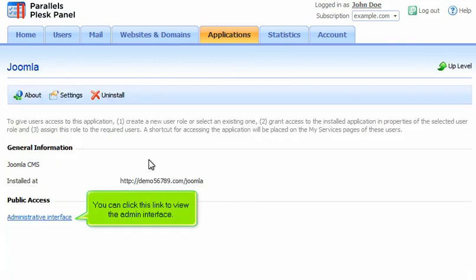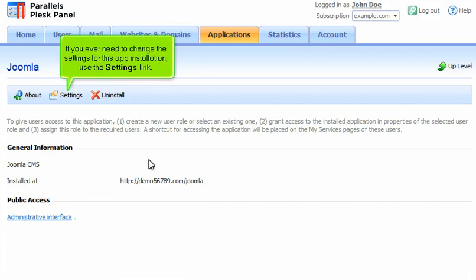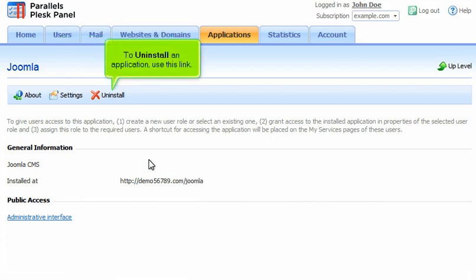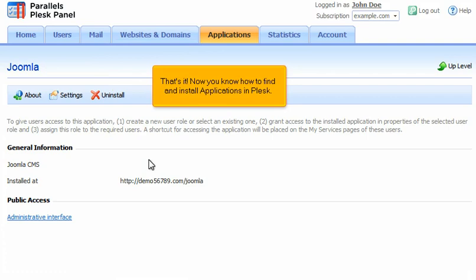You can click this link to view the admin interface. If you ever need to change the settings for this app installation, use the Settings link. To uninstall an application, use this link. That's it! Now you know how to find and install applications in PLESK.